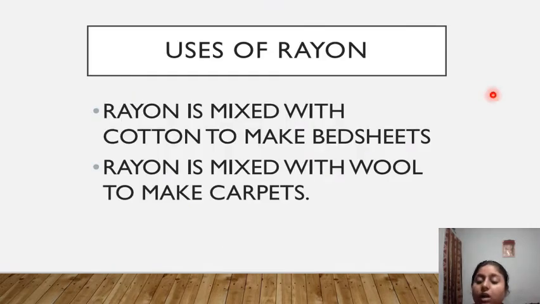Okay, so now what are the uses of rayon? Here are the uses of rayon. Rayon is mixed with cotton to make bed sheets. We all see that in our home there is a bed sheet. Yes, we all have a bed sheet in our home. And rayon is mixed with wool to make a carpet.